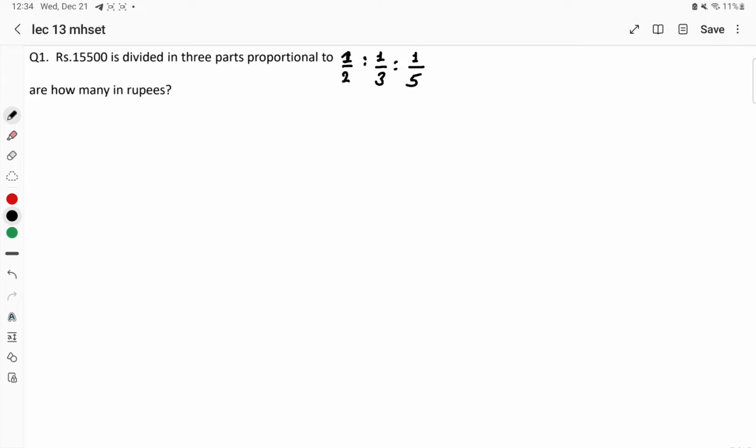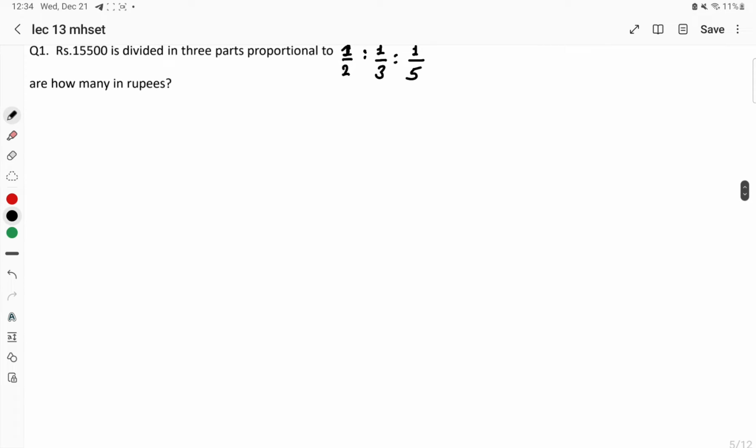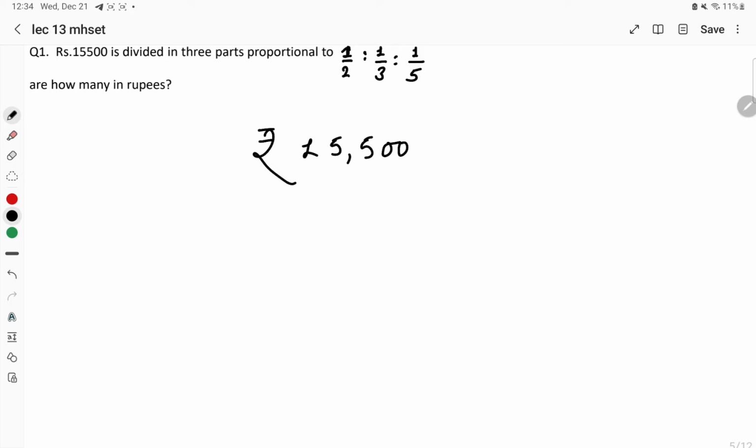Okay, so rupees 15,500 has been divided into 3 parts, which is proportional to 1 by 2 is to 1 by 3 is to 1 by 5. This particular ratio given is how many in rupees? Please try to understand the question. Question is rupees 15,500. This is the value.